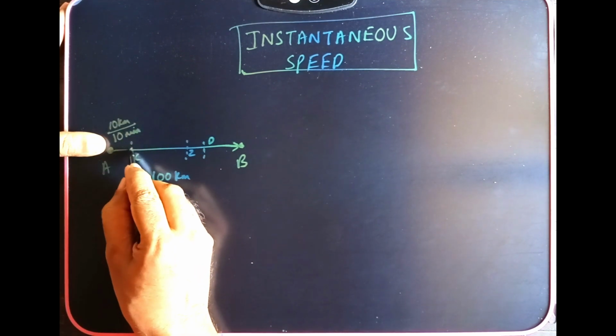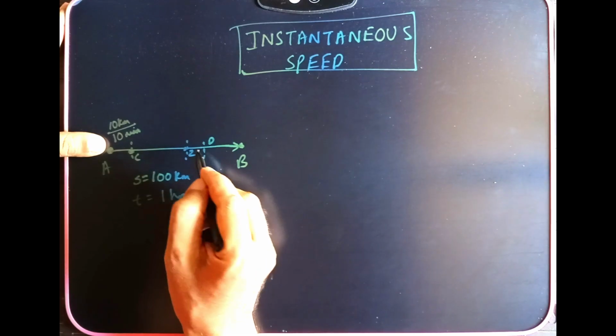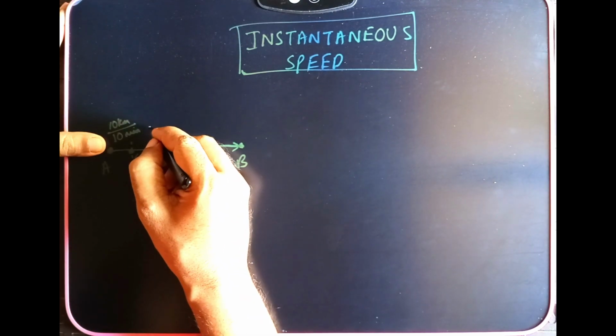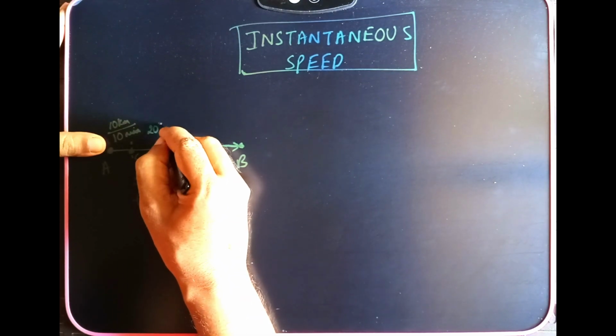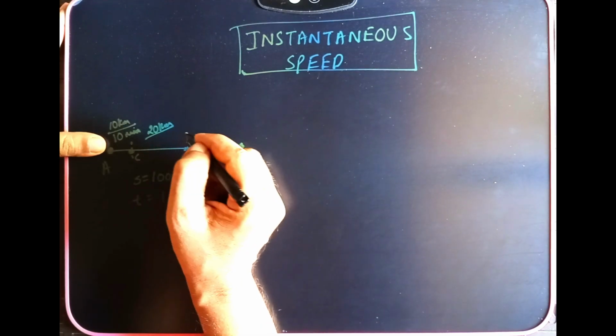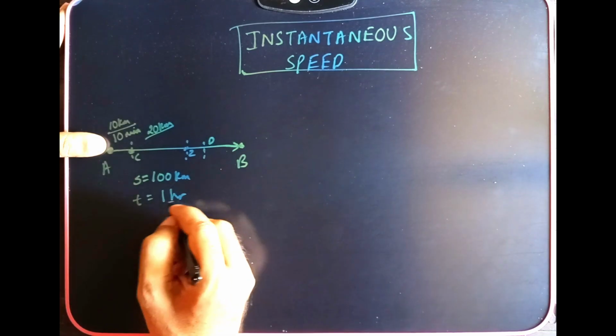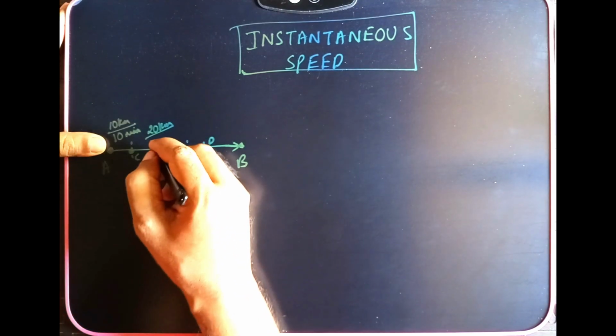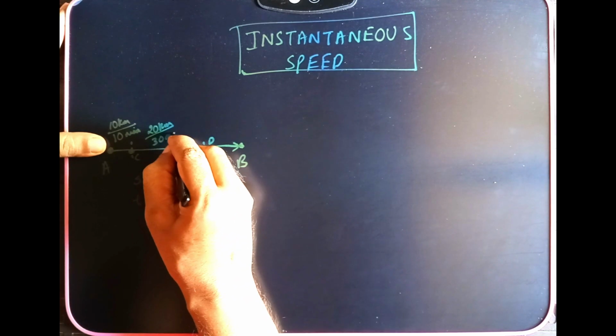Then from C to Z, I cover a distance of 20 kilometers in how much time? Let me say 30 minutes.